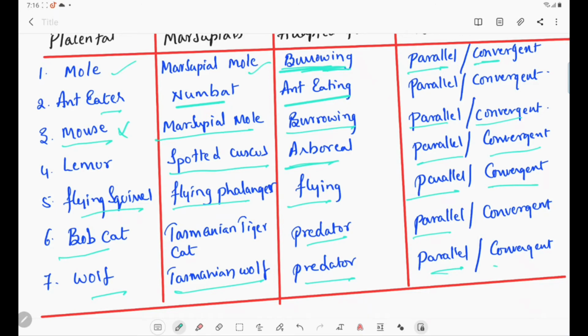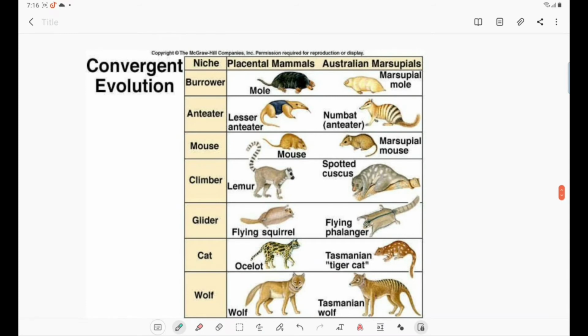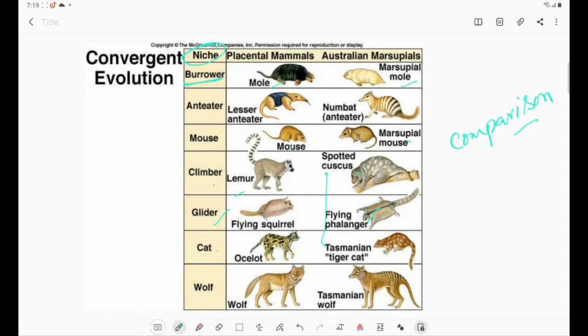So here I have given you the diagrammatic representation. You can see here, the functional status is called niche. This is the comparative tabular form for placental mammals and Australian marsupials. Here we can see the mole and marsupial mole, both are burrowers. Then anteaters, numbat and anteater, they are also anteaters. Mouse and marsupial mouse, lemur and spotted cuscus, we can see the comparison.